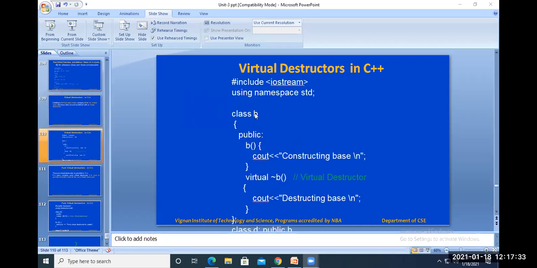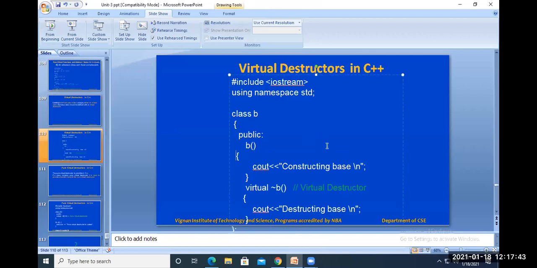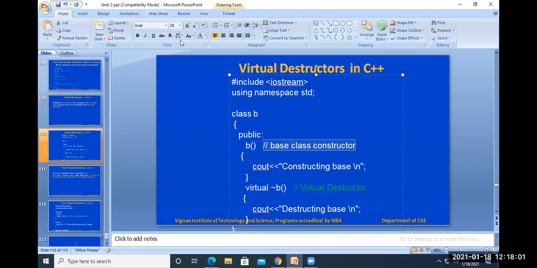You can see this is class B here, and then public B. B is a constructor. You can see the example here. This is the base class. This is the base class constructor, and it just prints a constructing object message here.